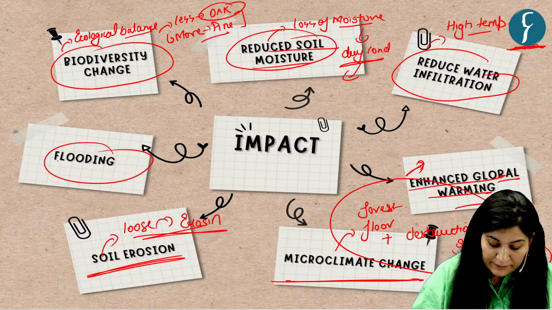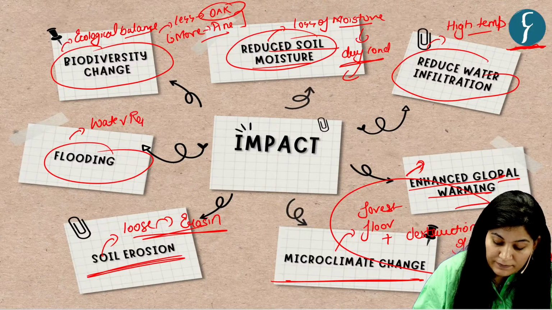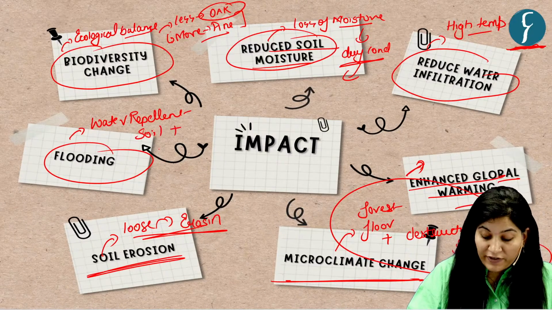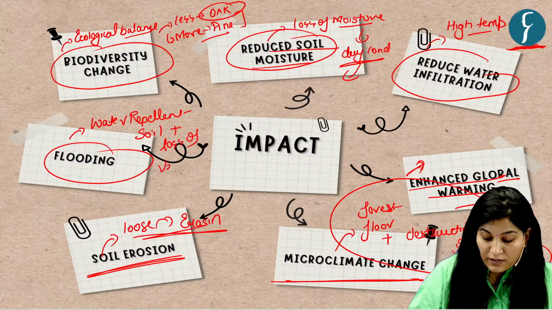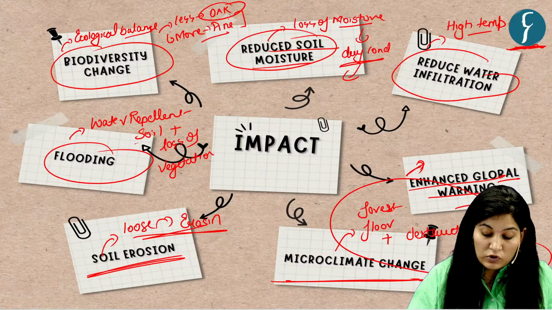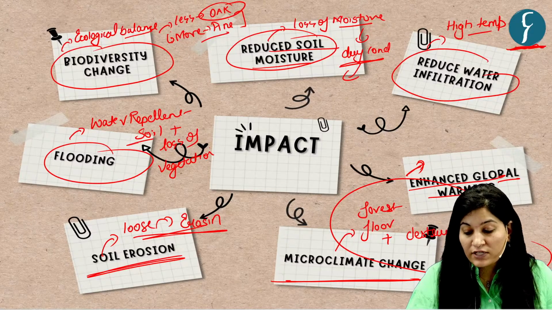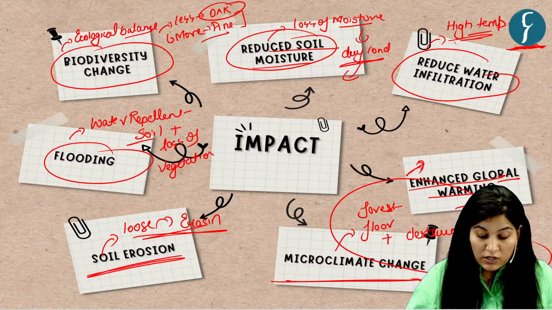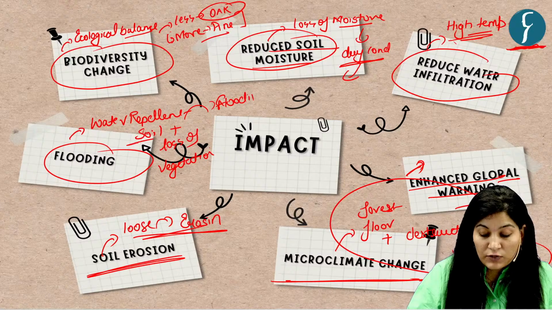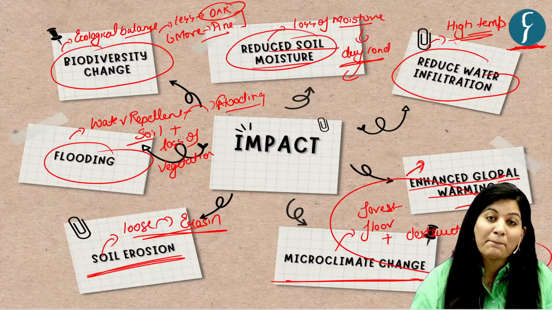Next is flooding. Now, combination of water repellent soil plus loss of vegetation. Vegetation is not there to absorb moisture, and soil cannot retain moisture because of high temperature, as we have just seen. So what will happen? It will lead to more flooding. Okay, and that is why it is said to curb deforestation for the same reason. So these are the different impacts of forest fire.